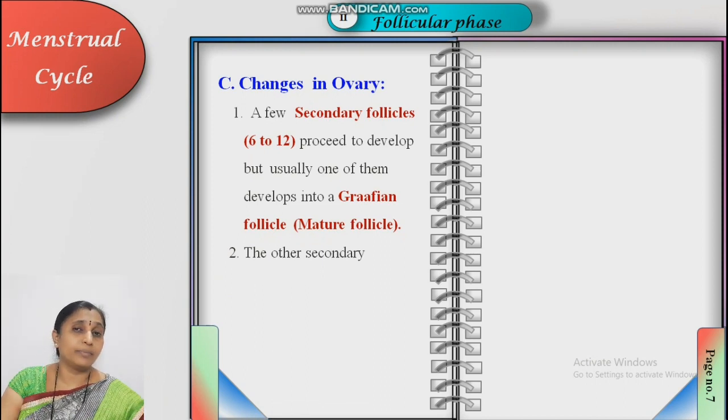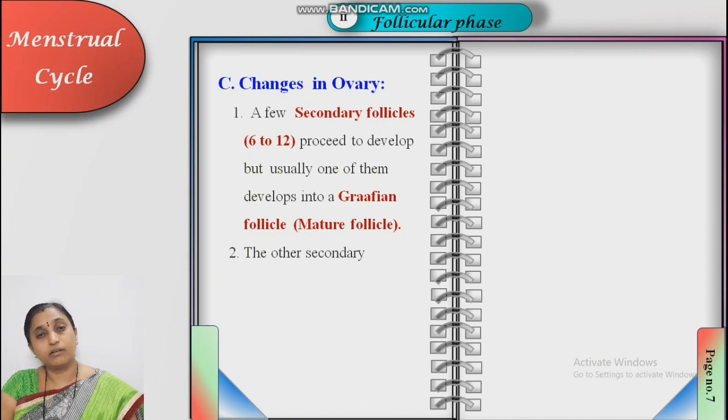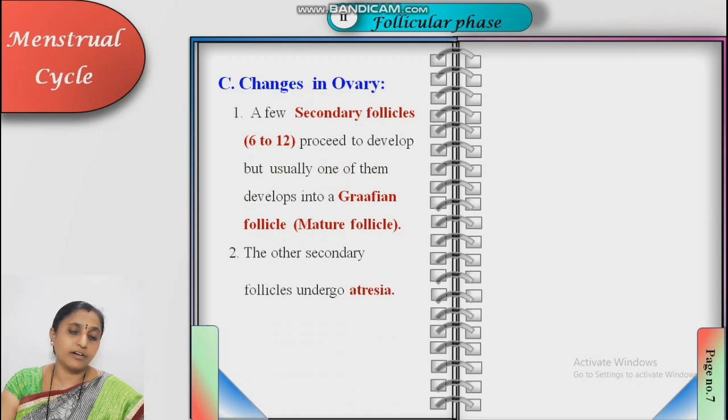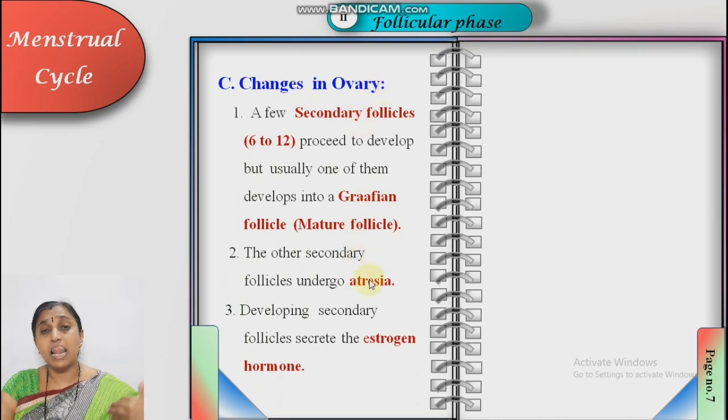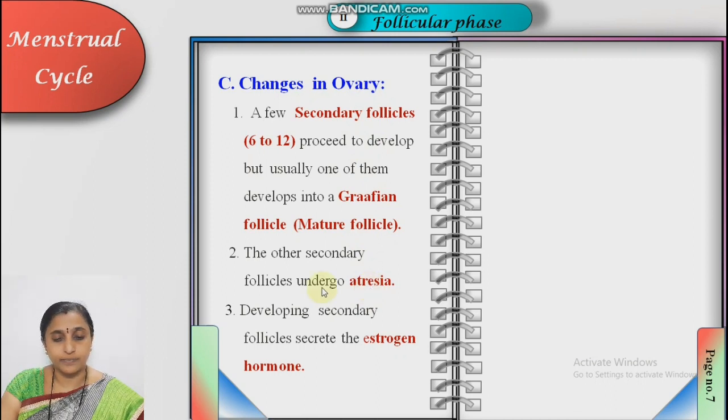If in 1 month the Graafian follicle is formed from the left ovary, in the next month the Graafian follicle is formed from the right ovary. The other secondary follicles undergo atresia. Only one secondary follicle develops into Graafian follicle. Then what about the remaining secondary follicles? They undergo atresia. That is the large destruction of the secondary follicles.